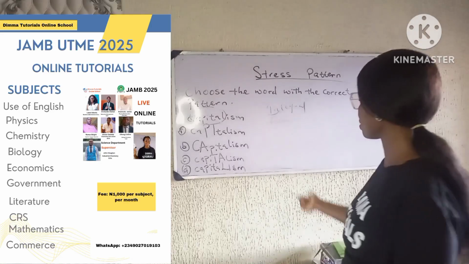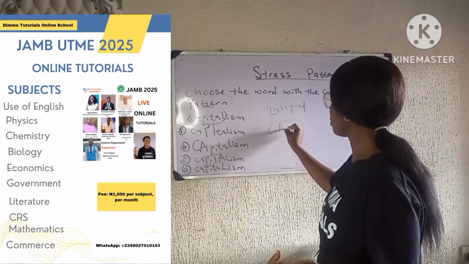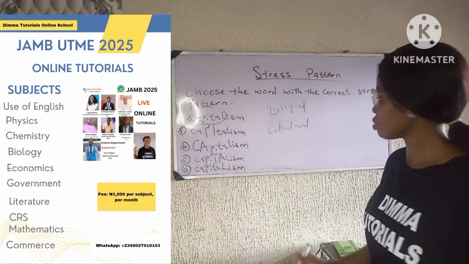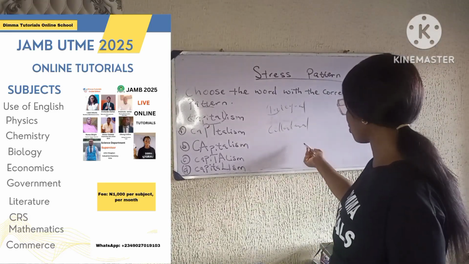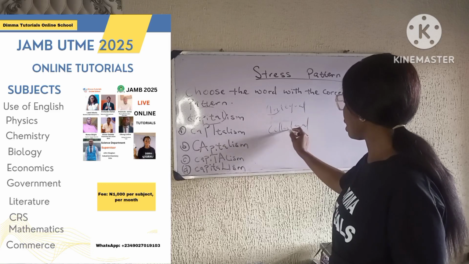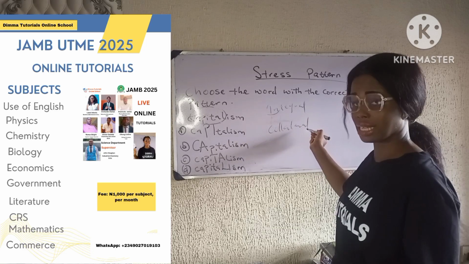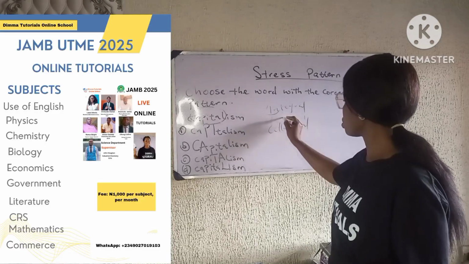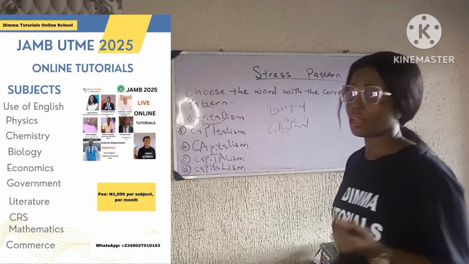The word collateral. Collateral. The word collateral ends with AL. So we're going to stress the third level from the end. The third level from the end, collateral. It has 4 levels. 1, 2, 3. Okay, so the stress is here.